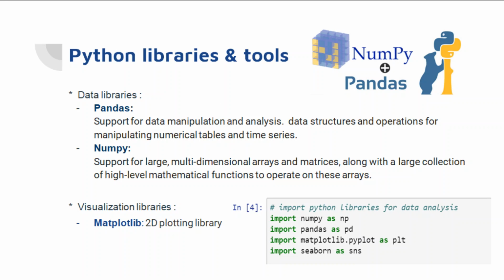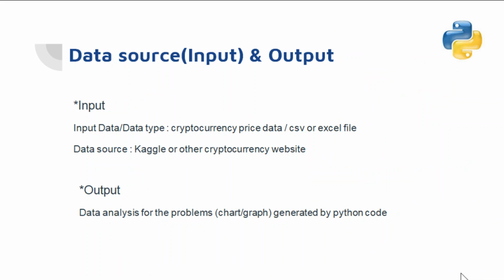For my project, I would like to use pandas for data manipulation and analysis, NumPy for multidimensional arrays and matrices. For the visualization, I would like to use Matplotlib and Seaborn. For the data source, the input is cryptocurrency price data in CSV format from 2013 to June 2018 from Kaggle, and the output will be Python code for the data analysis.